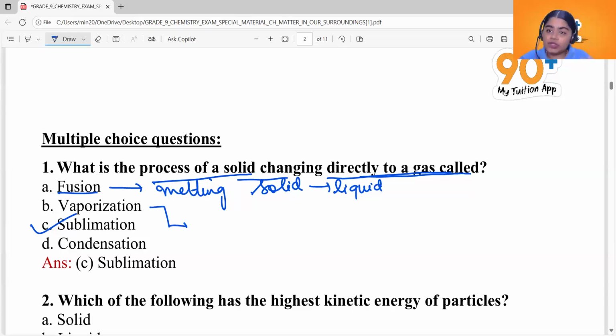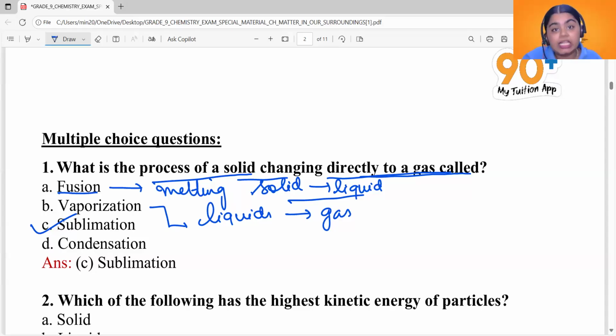Vaporization is the conversion of liquids into gases, also at a particular temperature. We call that the boiling point, right? And this is called the melting point, when a solid changes to liquid at a particular temperature.